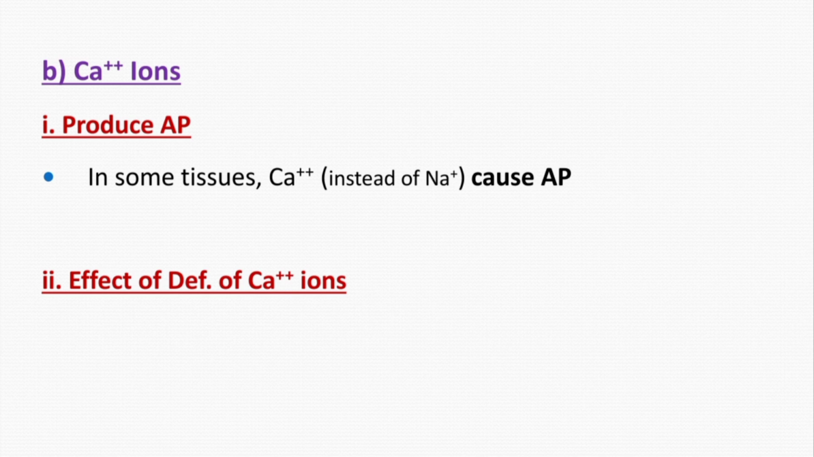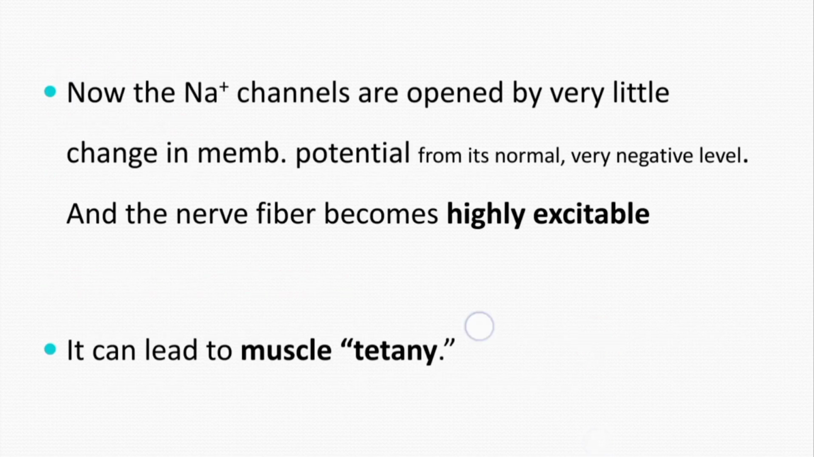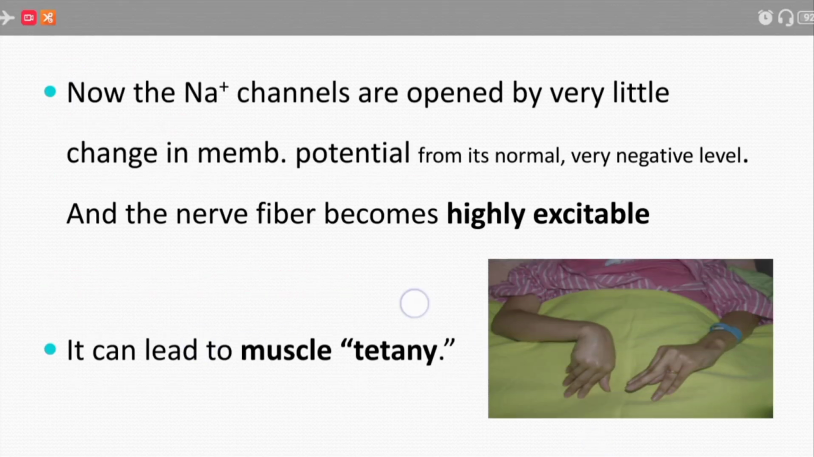So, what is the effect of hypocalcemia on the action potential? Basically, when there is a deficit of calcium ions in the ECF, the permeability of the voltage gated sodium channels to the sodium ion is increased. So the voltage gated sodium channels, which are responsible for the depolarization phase, take in more sodium. So we say that the nerve fiber becomes highly excitable.